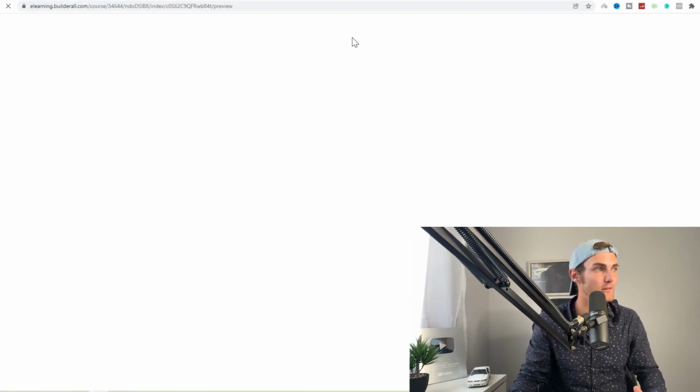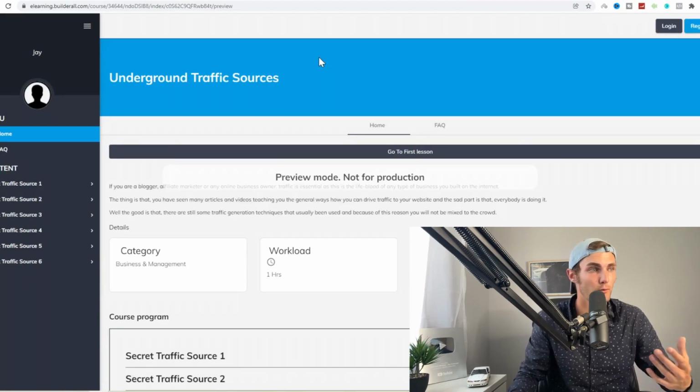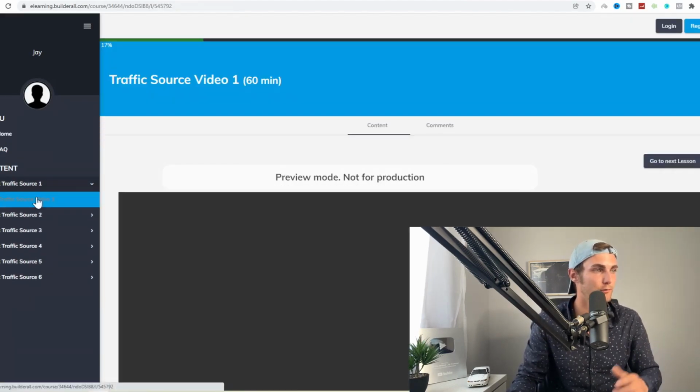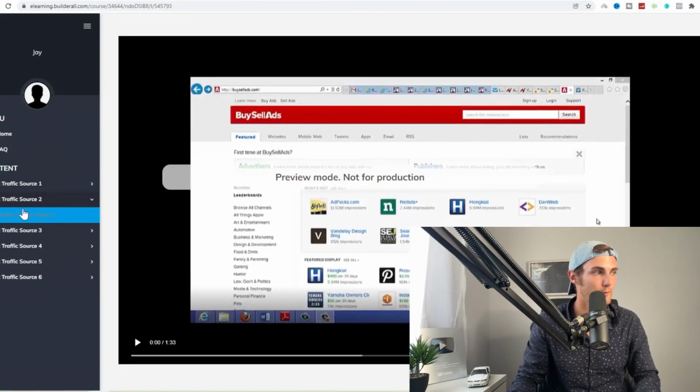So now if we go and click on preview, this is what your course is going to look like. So this is what the dashboard will look like for your leads and for your students. If they click on secret traffic source 1, they've got video number 1, and they can go and watch this video over here. They will then proceed to video number 2, and they can watch video number 2.